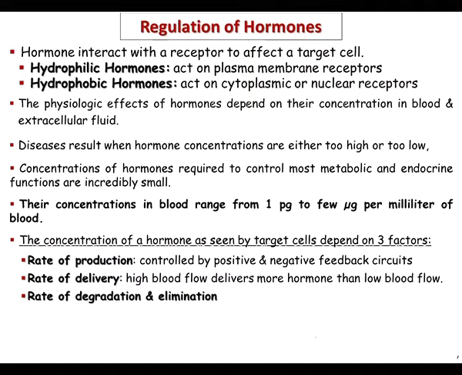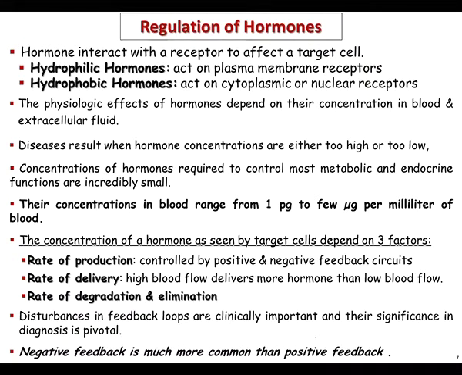And these concentrations of hormone, as seen by the target cells, depend majorly on three factors. First, the rate of production, the amount of hormone synthesis, which is controlled by either positive feedback or negative feedback. Positive feedback enhances its secretion, and negative feedback decreases its secretion. Second, the rate of delivery, how fast the hormone reaches the target organ. And third, the rate of degradation and elimination, how fast the hormone is cleared from the blood.